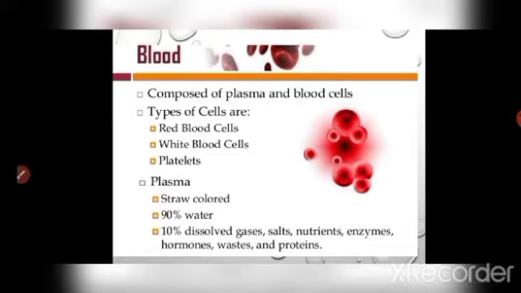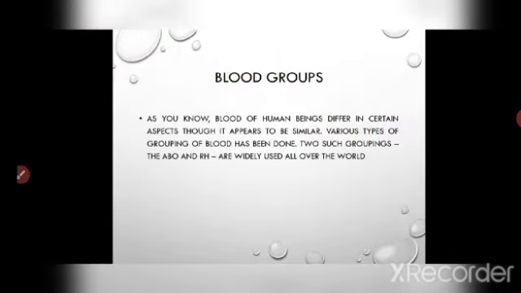Now children, the third component of circulatory system, that is blood. And you all know that blood is composed of plasma and blood cells, and there are three types of blood cells, that is red blood cell, white blood cell and platelets. Plasma is straw colored, which consists of about 90% water and 10% dissolved gas, salt, nutrients, enzymes, hormones, waste and protein.